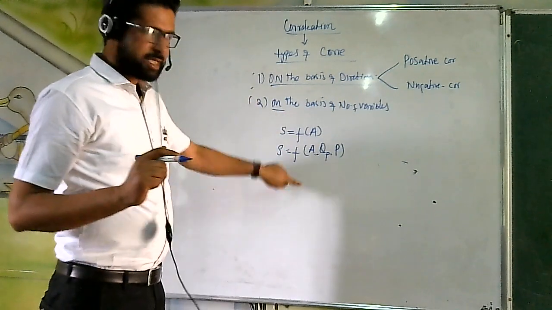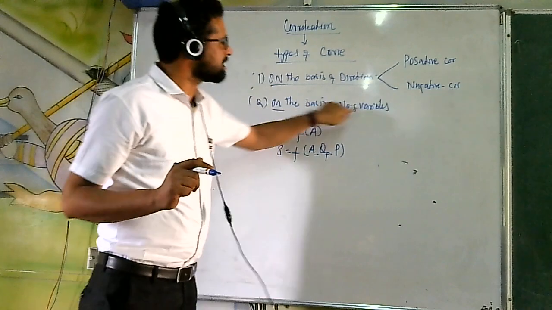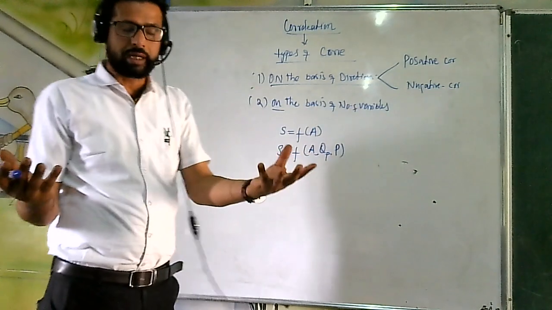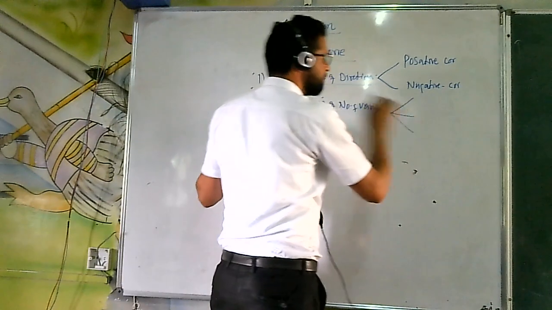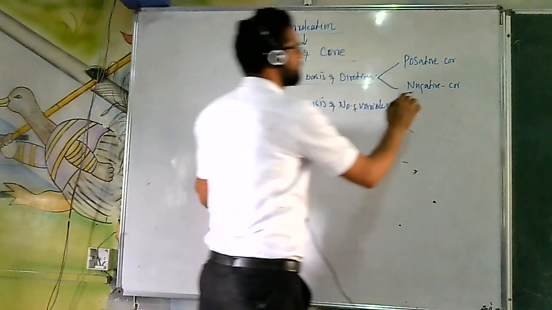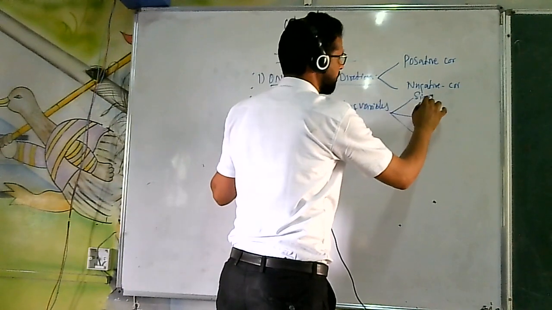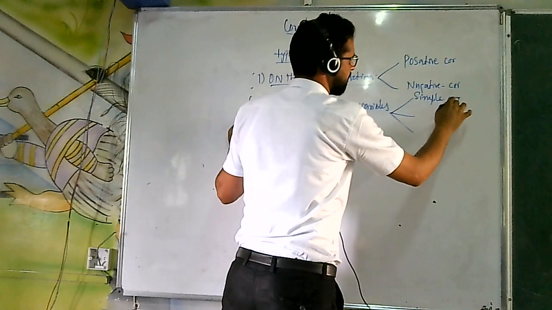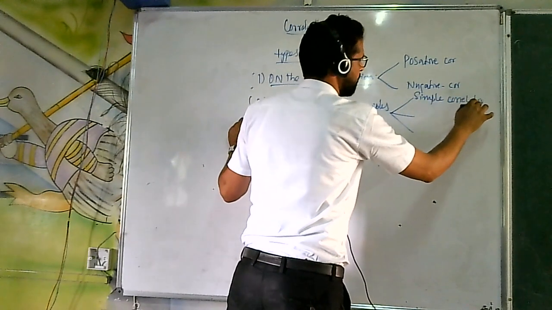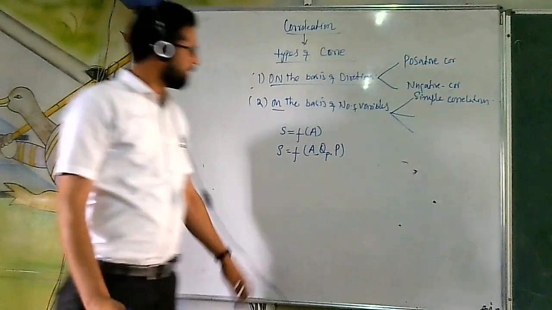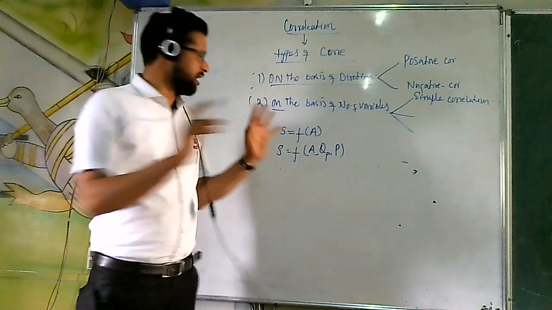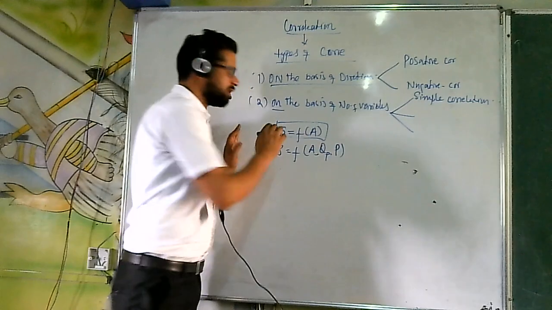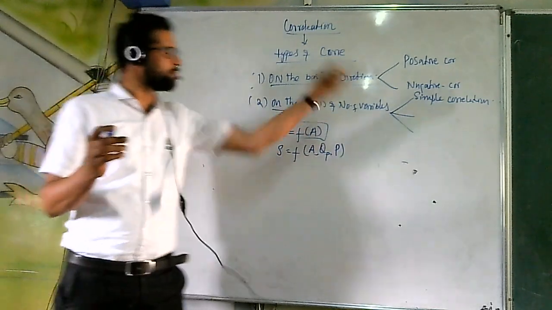So why am I discussing it? Because I have to discuss how correlation is classified on the basis of number of variables. It's divided into three parts. Number one is known as simple correlation. Now what do you mean by simple correlation? Relationship between only two variables. Whenever we have to find out the relationship between only two variables, it is known as simple correlation.